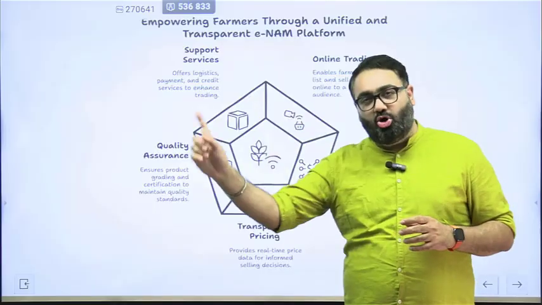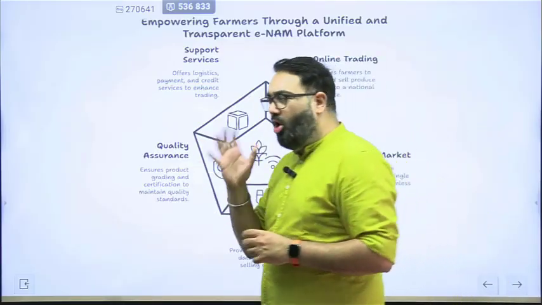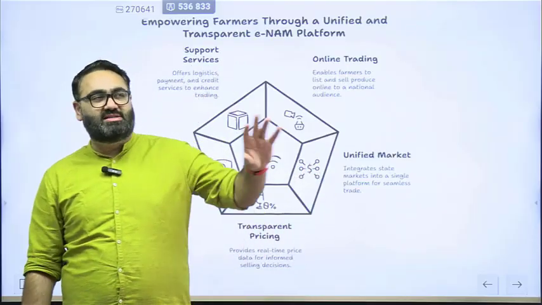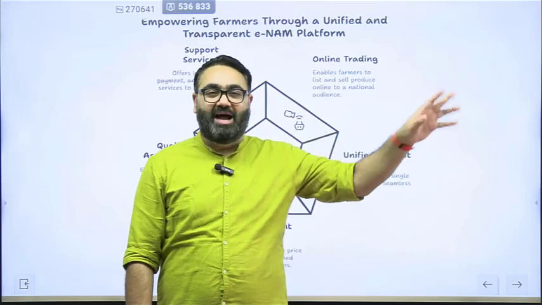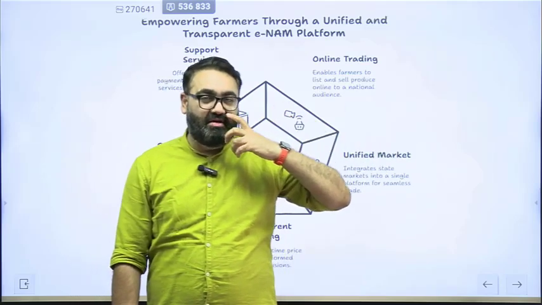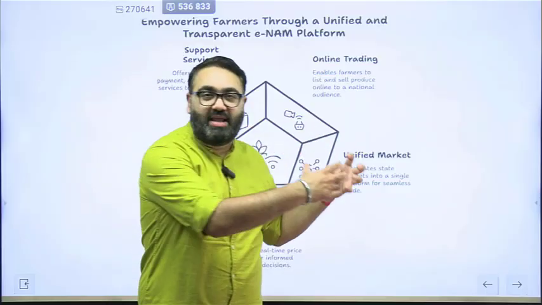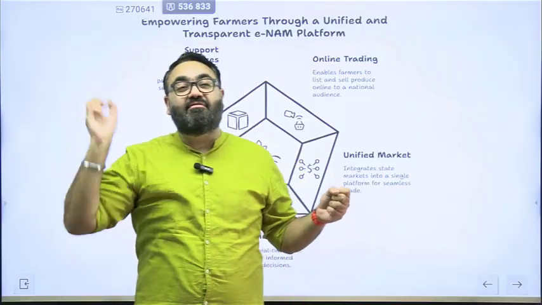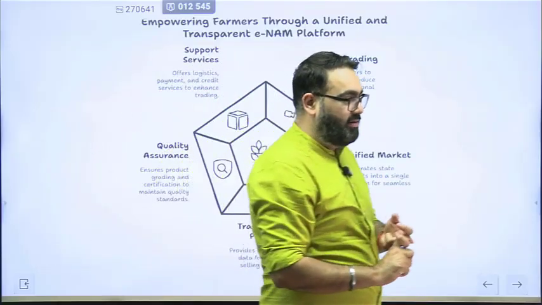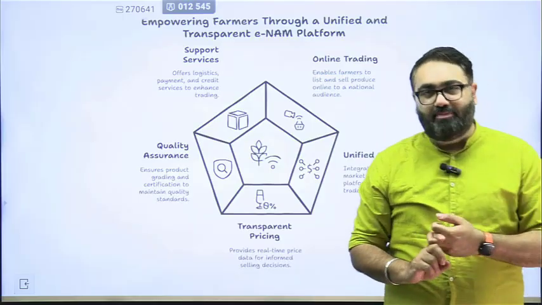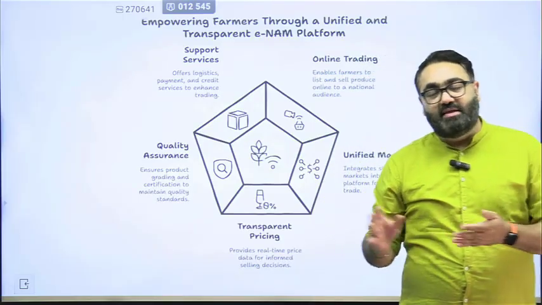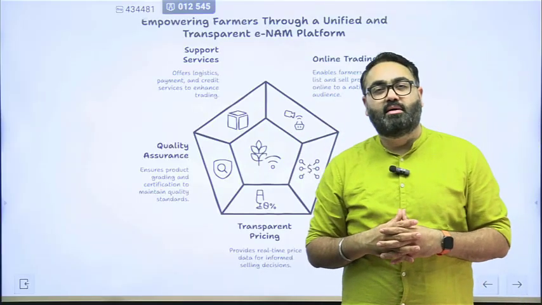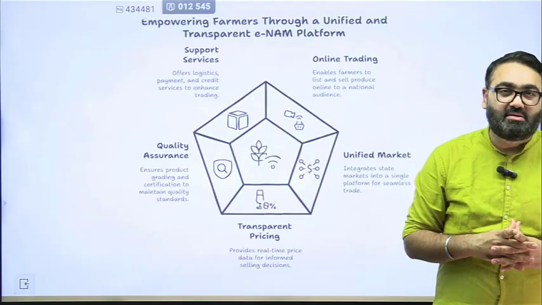So buyers from across the country will log in on this portal. Whoever wants it will be bidding. Whoever wants it will say, okay, I'm ready to pay this much, I'm ready to pay that much. Whoever makes the highest bid, the farmer will get in touch with them, fix the cost, and then they will transport the product to that particular buyer. That's a win-win for the farmer and for the buyer. The buyer also may be getting a better price than their local mandi, or they may be getting better quality than their local mandi. The seller also is getting a better price.